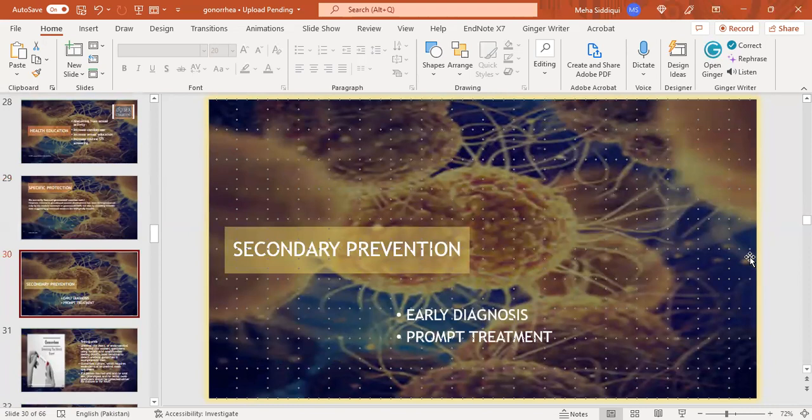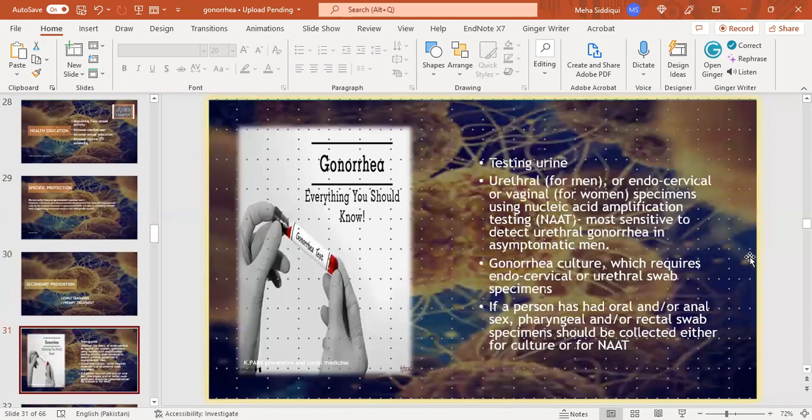Secondary prevention. We have early diagnosis and treatment. Early diagnosis is done through testing urine, urethral specimens for men, or endocervical or vaginal specimens for women, using nucleic acid amplification testing. This NAAT is most sensitive to detect urethral gonorrhea even in asymptomatic men. Gonorrhea culture requires an endocervical or a urethral swab specimen. If a person had oral or anal sex, a pharyngeal or rectal swab specimen should be collected either for culture or for